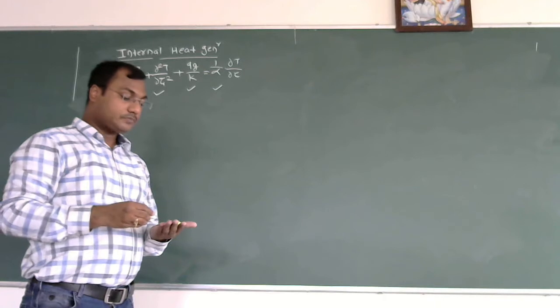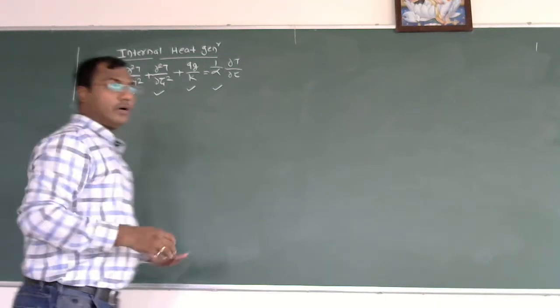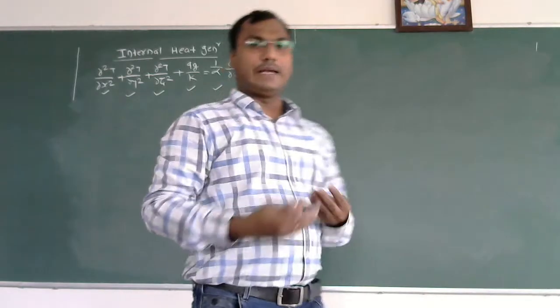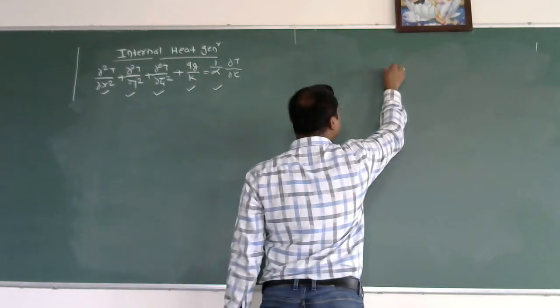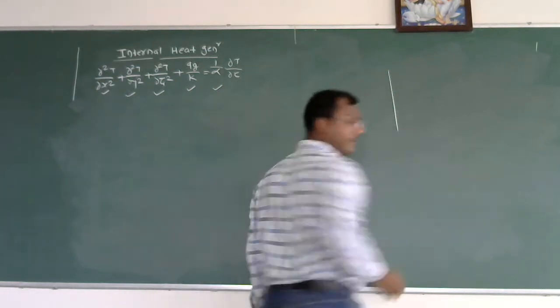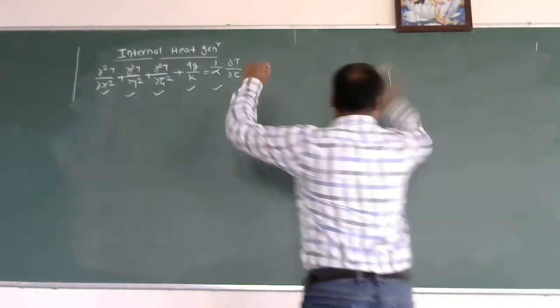Right. Now suppose I need to reduce this equation to a few usable forms, like if there is internal heat generation in the steady state heat transfer analysis. So for that, suppose I am considering a plane slab in the very first case.